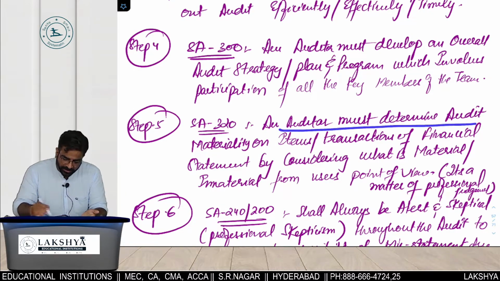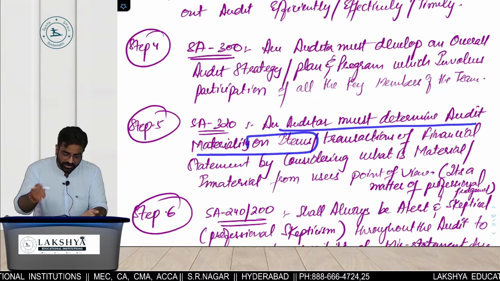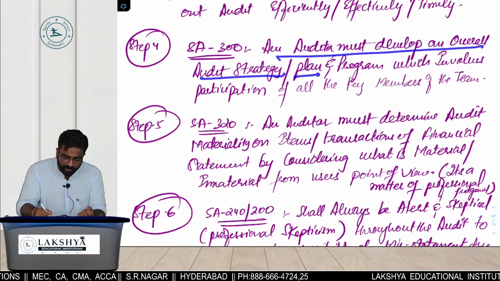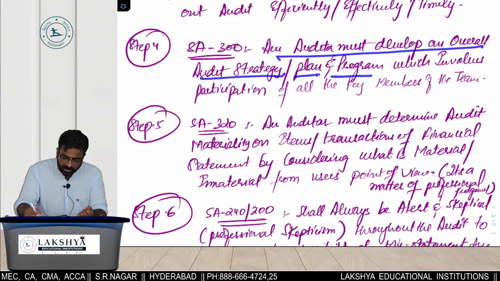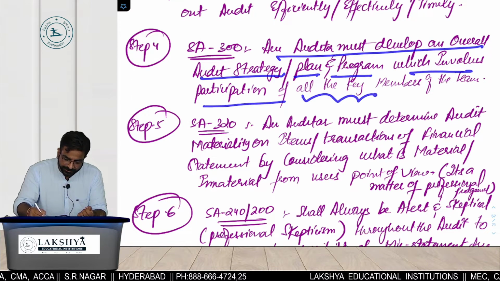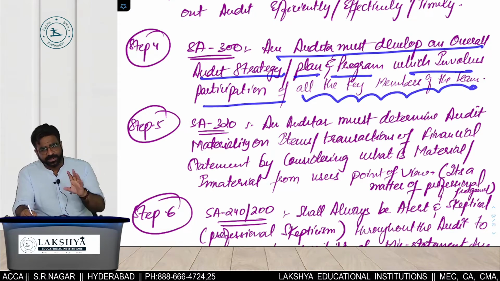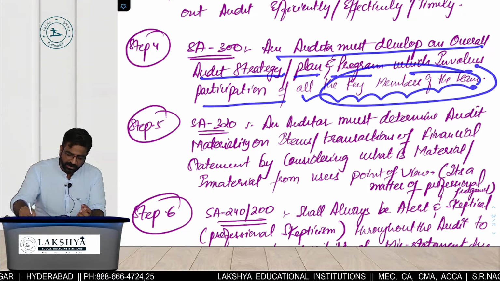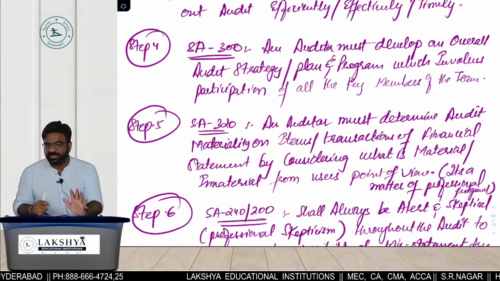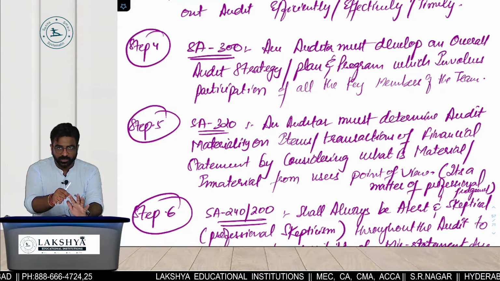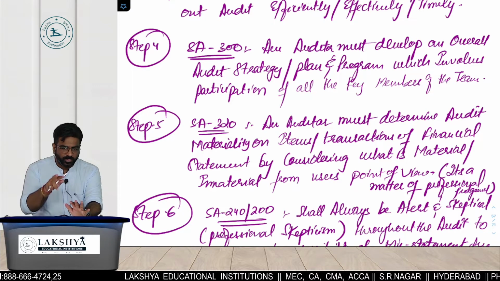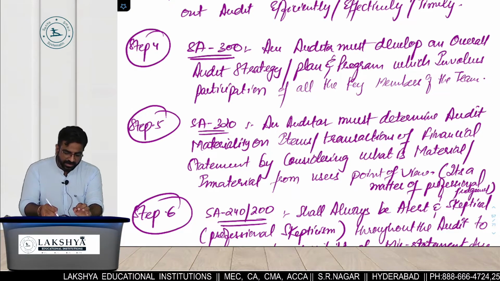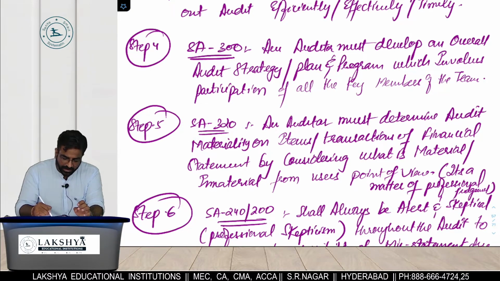An auditor must develop a which one? Overall audit strategy, overall audit plan, and overall audit program, which involves a participation of what? Achha, can a single person plan everything? Or you need the inputs? That's why the inputs of all the key members of the team are required. Now, what are the 4 standards we have already used here? 220, 210, 315, 300. The 2 of 200 series and 2 of what? 300 series. We have already included. Now step number 5. Now I will do what? 320. What is 320? Materiality.